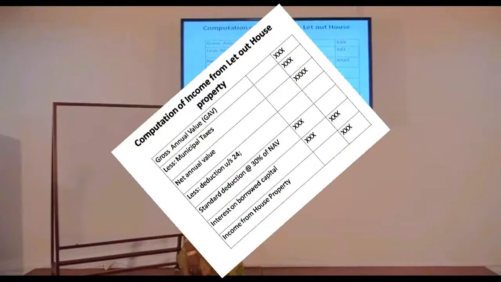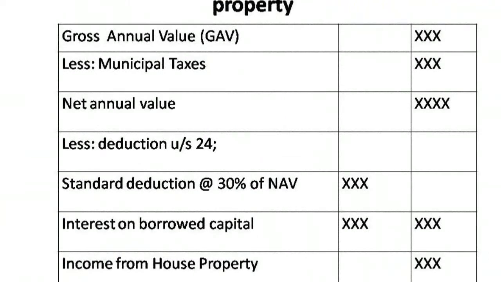Now we are going to see how to compute the income from house property. Now you can see the specimen of computation of income from house property. According to that, gross annual value less municipal tax gives the net annual value. From the net annual value, we deduct the deductions under section 24.